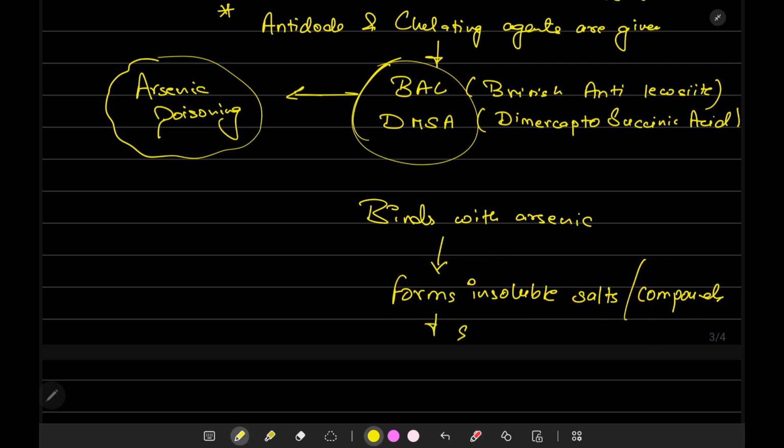Then they are excreted in urine. So by formation of insoluble salts and compounds, the chelating agents help in eliminating the arsenic.